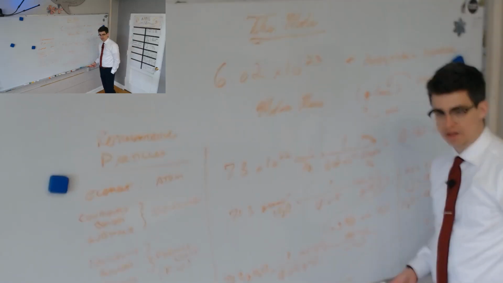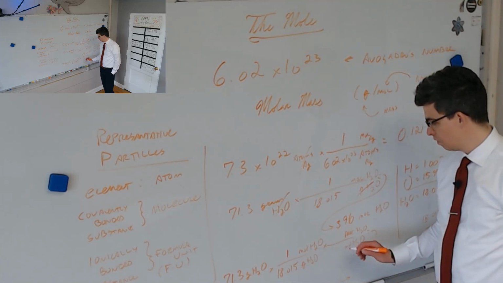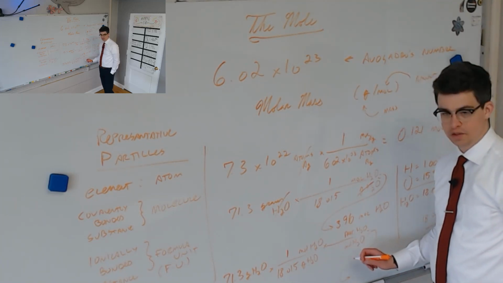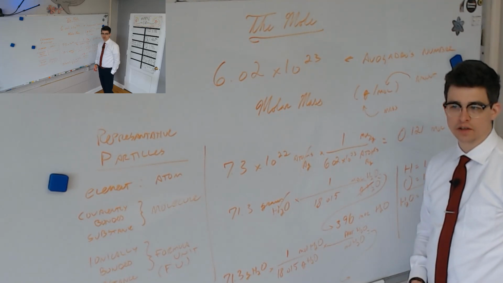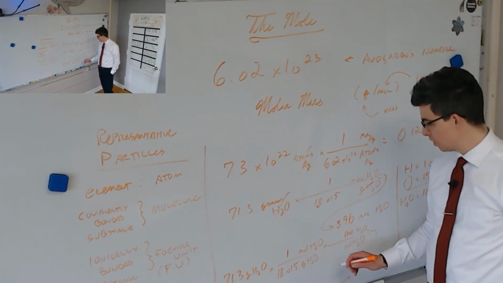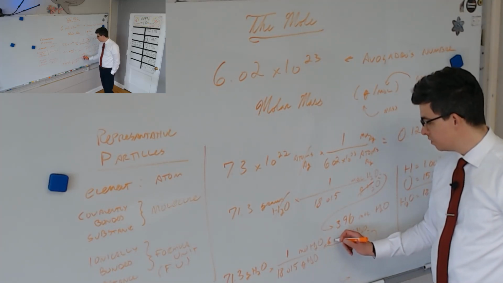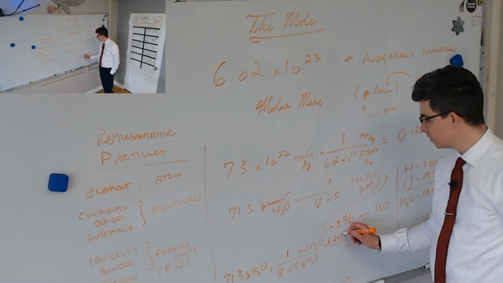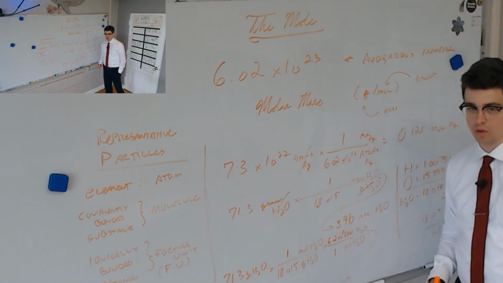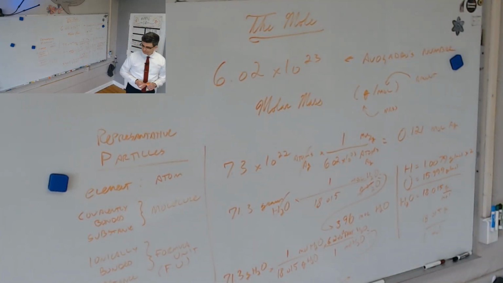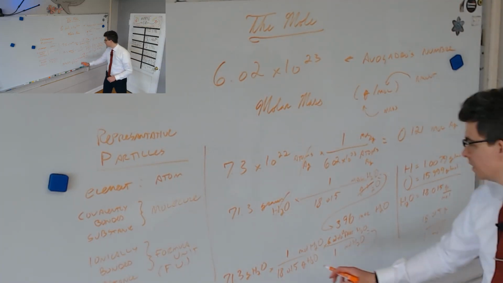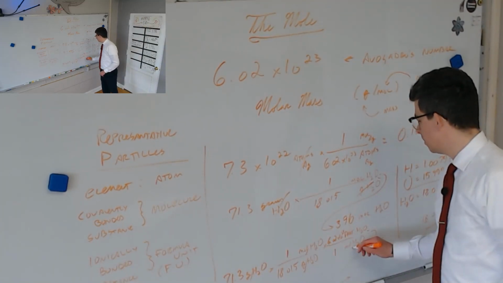What do we put on these lines? How many particles of H2O are in a mole of H2O? How many hobo fingers are in a dozen hobo fingers? 12. It's the same kind of problem. There's always 6.02 times 10 to the 23rd particles in a mole. That's the definition of a mole. But that's the only one where we use Avogadro's number. Okay, so now we're going to reduce out our grams and moles, and we're left with particles.